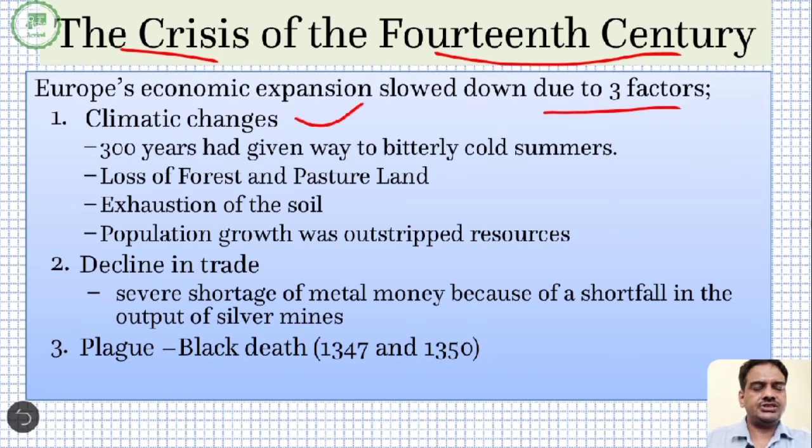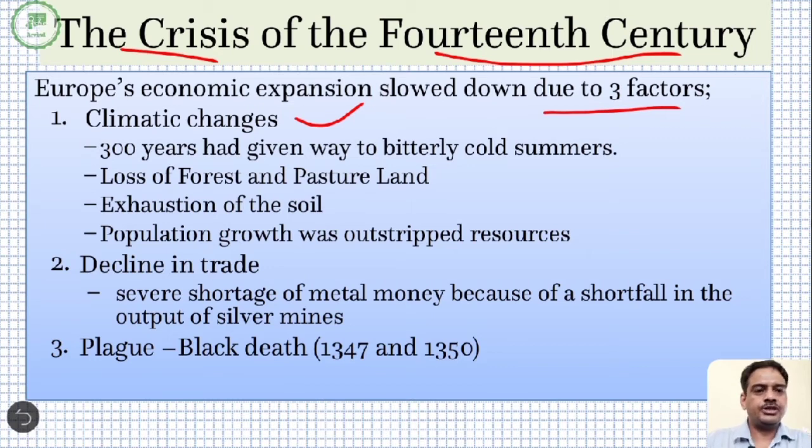First is climatic change. The climate was favorable after the 11th century. It entered into a warm phase. As a result, agriculture was expanding. But by the coming of the 14th century, a lot of changes took place in the environment. As a result, the agricultural expansion stopped. 300 years had given way to bitterly cold summers.